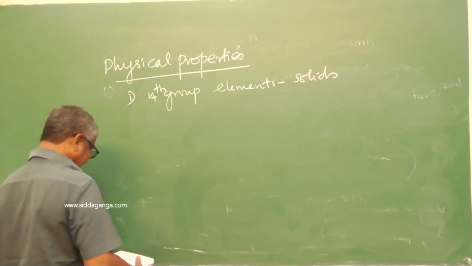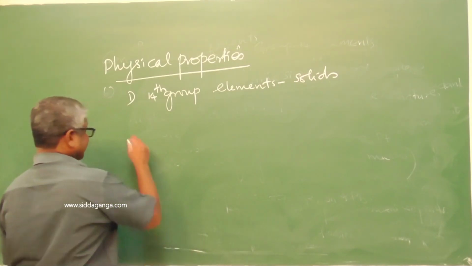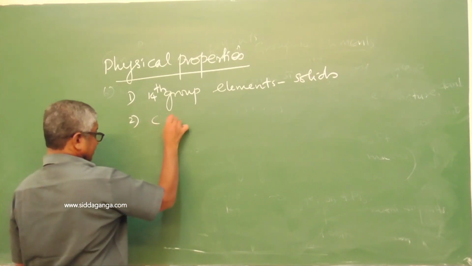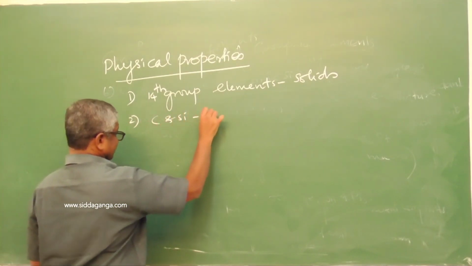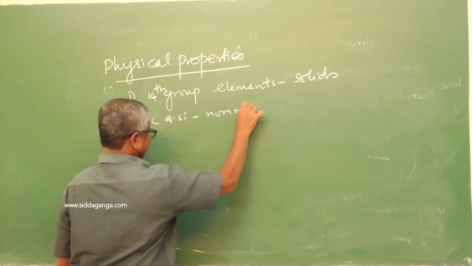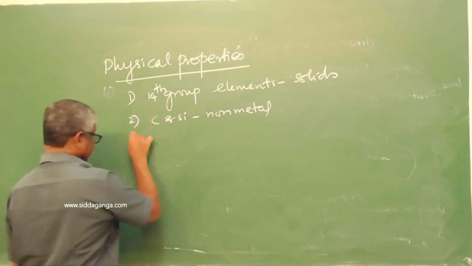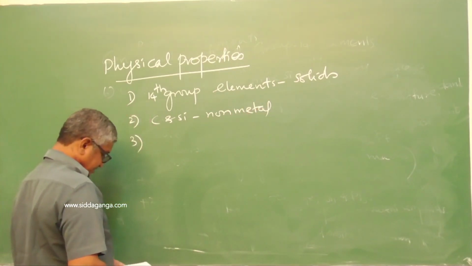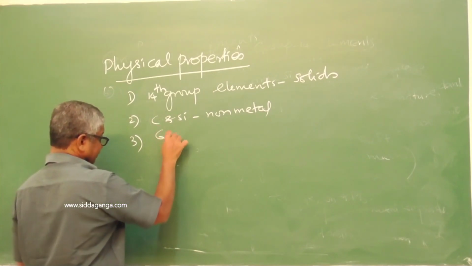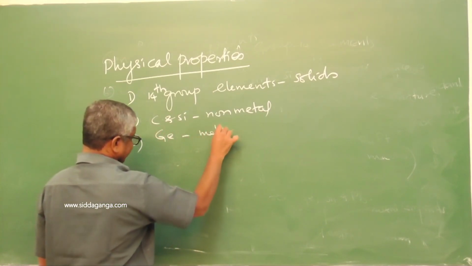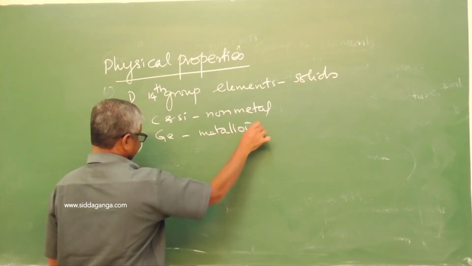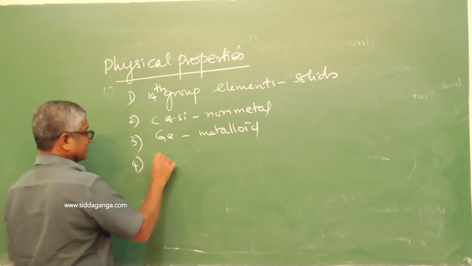Carbon and silicon, as we have seen, are non-metals. Germanium is a metalloid.